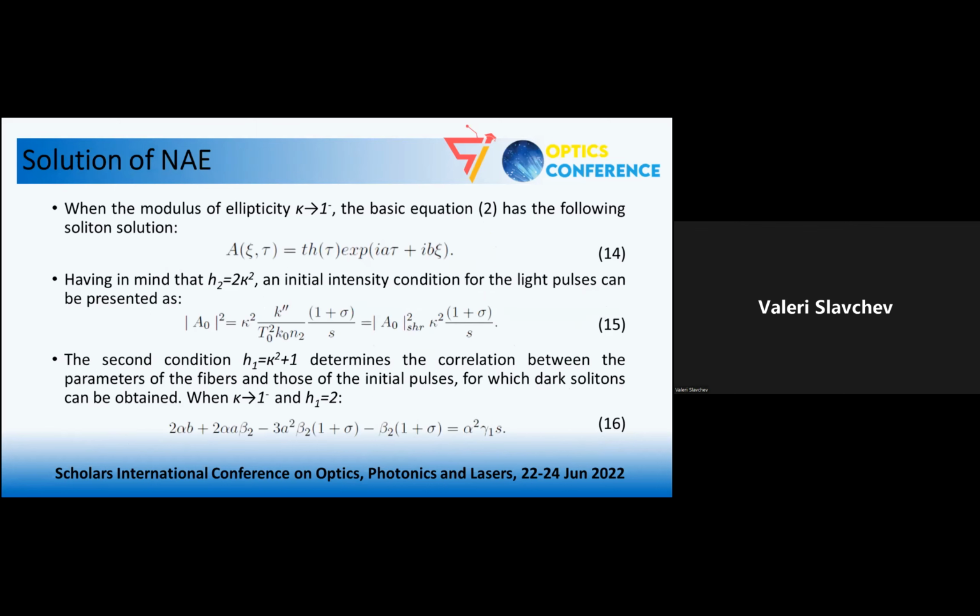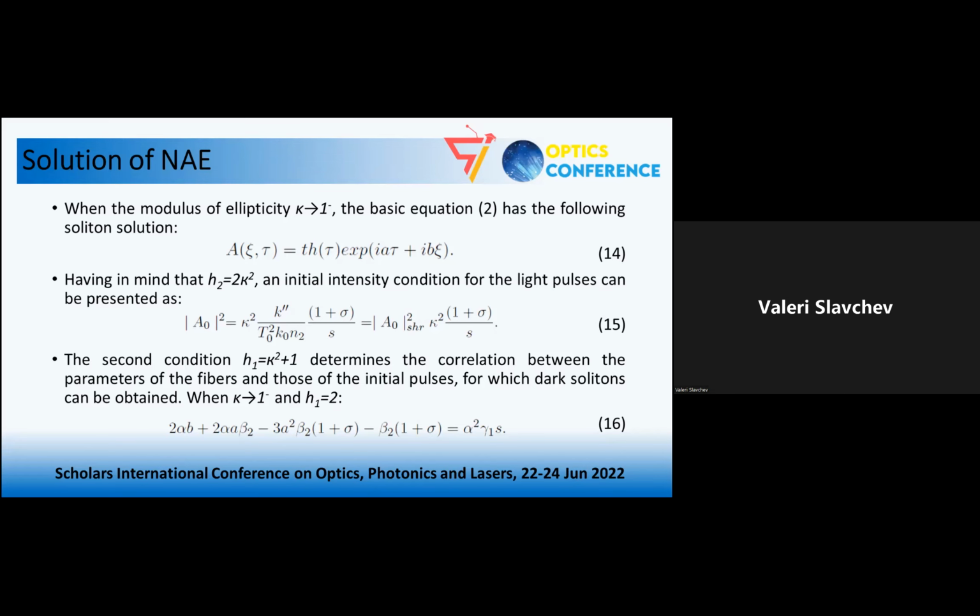When the modulus of ellipticity is equal to 1, our cnoidal wave is reduced to a dark soliton. So the soliton solution of our basic equation has this form here. Having in mind that expression, an initial intensity condition for light pulses can be presented as follows.